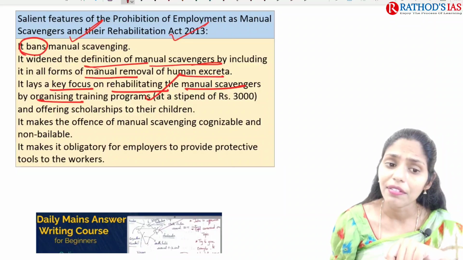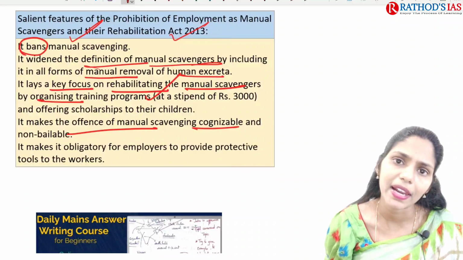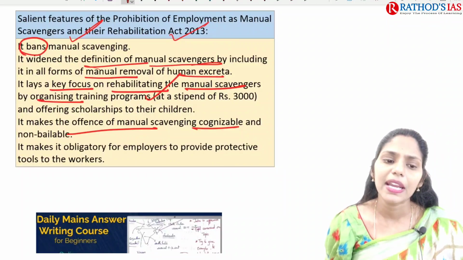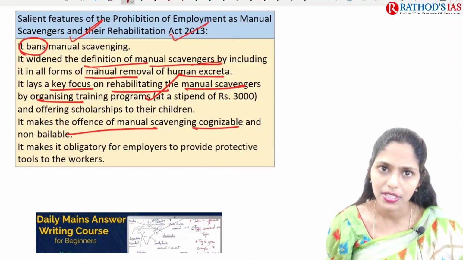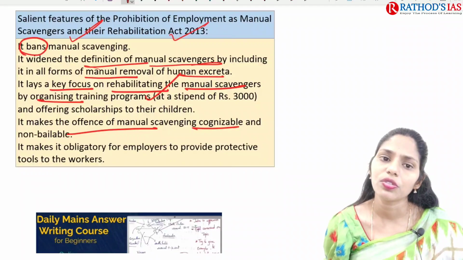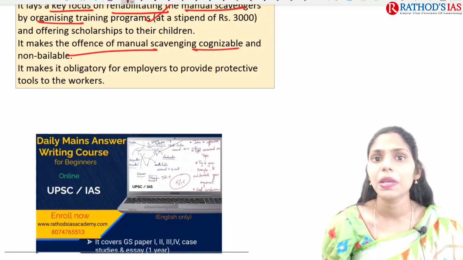And it also makes the offense of manual scavenging a cognizable offense, and it is also a non-bailable offense. And it makes it obligatory for the employers to provide protective tools to the workers. So these are some salient features of this act. So now let us try to see today's Hindu newspaper PDF.